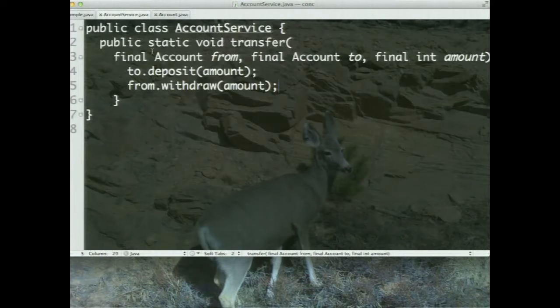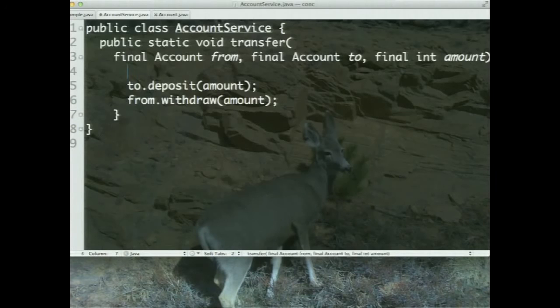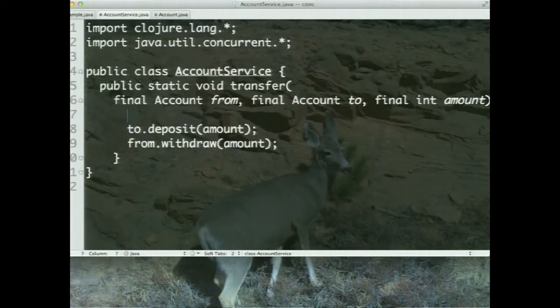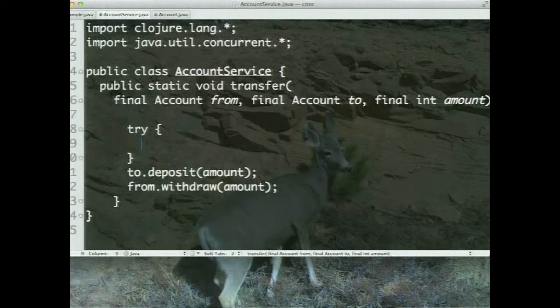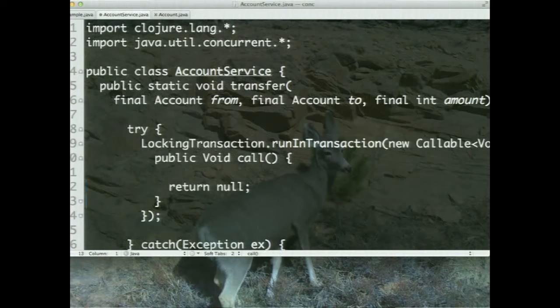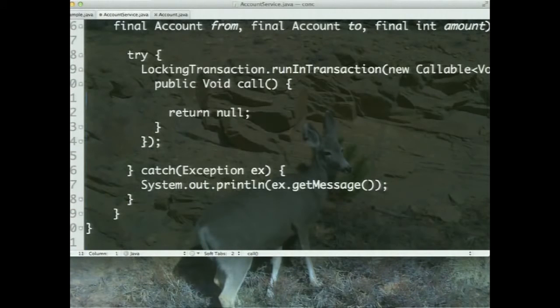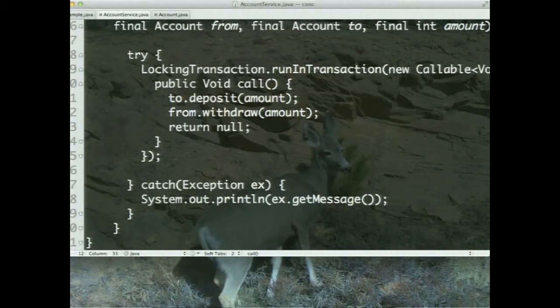But I got to go to this guy here and do the same thing here as well. So I'm going to grab the two imports we need from up here. I'm going to put this into a transaction. But before I do that, I want to report a failure as well. So if there was an exception, I want to report there was an exception. So I'll just output here exception.getMessage to say something went wrong. And of course, in this code, I want to run this within a transaction. So I have the transaction boundaries created. And within that, I'm going to say deposit and withdraw money, and we call that method.